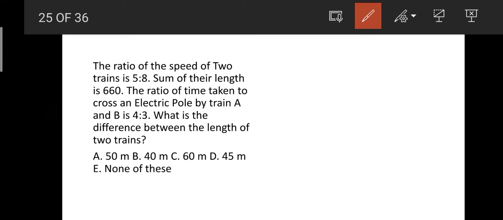Friends, if you have observed here, they have given us the speed ratio and also the time taken, so the time ratio. We know that time t equals distance by speed. For example, we will take their lengths as L1 and L2. What is the ratio of time they have taken?